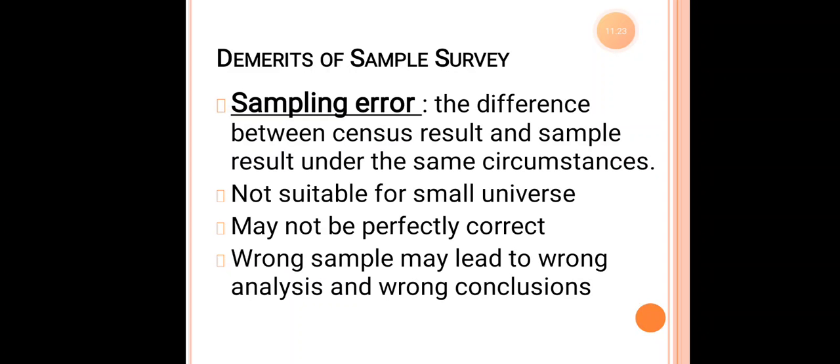What did I tell you earlier? Under census I will go to each and every house for the enquiry process. But under the sampling survey, it is not necessary that each and every house be investigated. So at this point, there will be a slight difference between the census result and the sampling result. This is the error, or the demerit, under the sample survey. It is very difficult to avoid, but it can be reduced by increasing the sample survey area. So how will the sample survey area be increased?